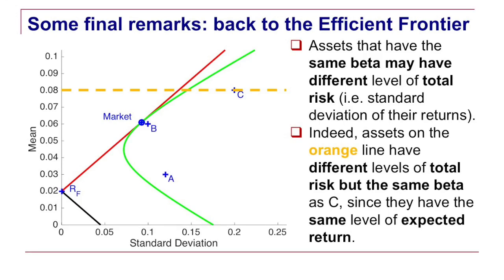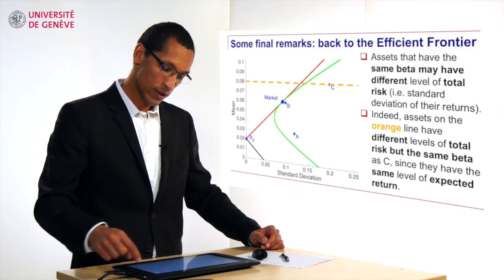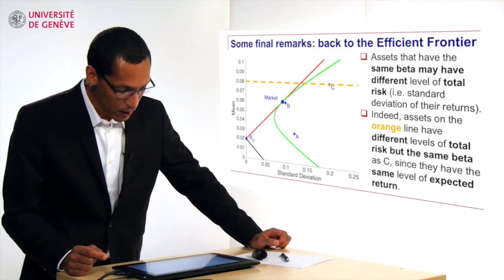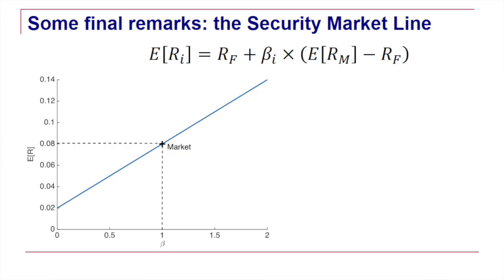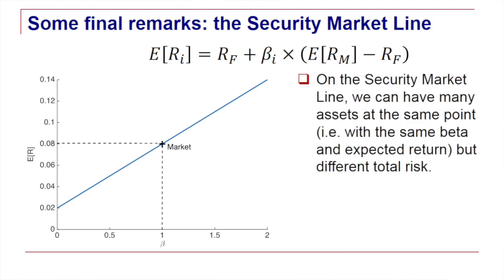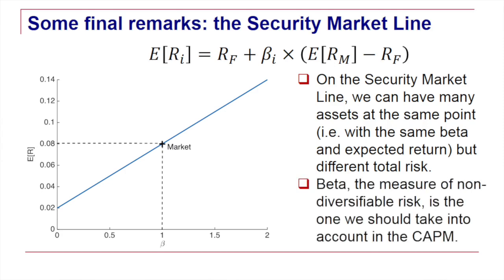Because beta defines the level of expected return. So all these securities aligned on a horizontal line crossing C will have the same level of expected return. So according to this equation, they will have the same level of beta. Okay? So in the security market line, we could very well have many stocks located at the same point with the same beta. On the other graph, all these points would be located on the same horizontal line.